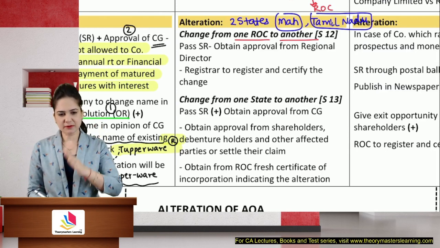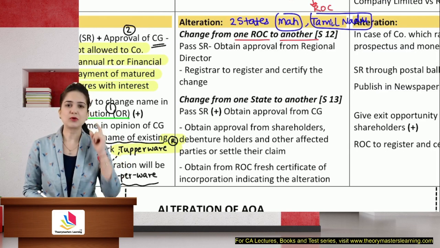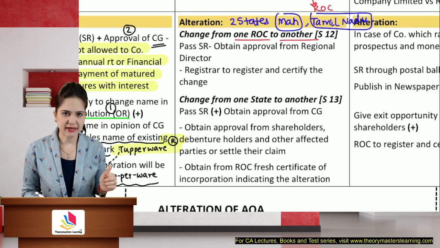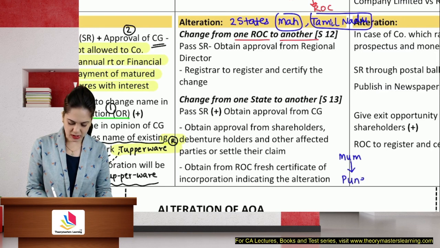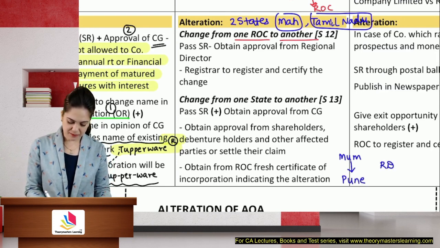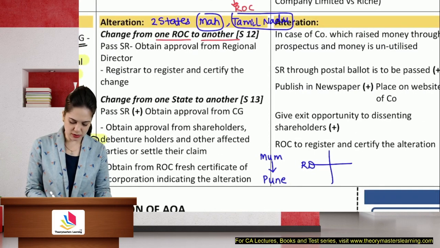So if you're shifting from one ROC to the other ROC, you also need the approval of the regional director. Let's say, for example, I am shifting from Mumbai ROC to Pune ROC, or from Pune to Mumbai. Now in India, there are 4 regions: North, South, East and West. Each of these regions has a regional director and all the ROCs are under these regional directors.